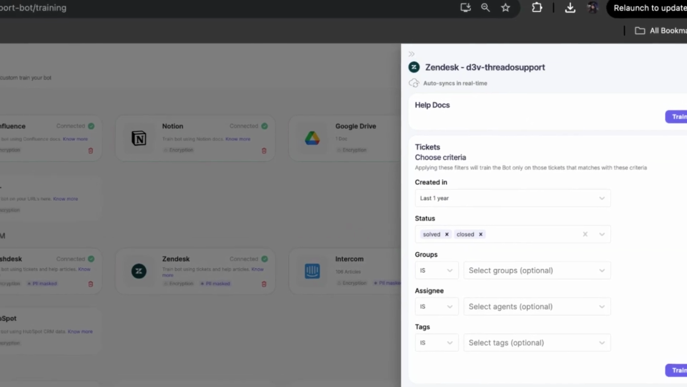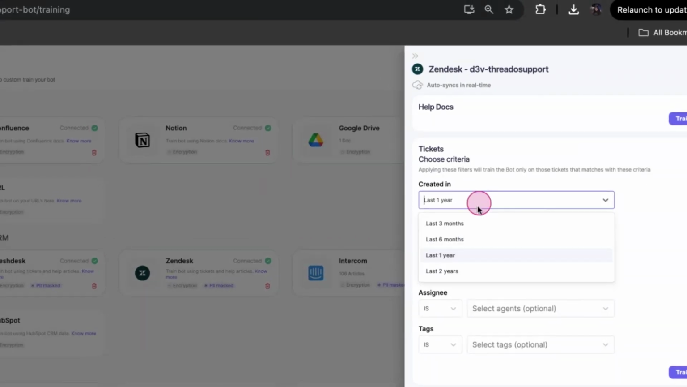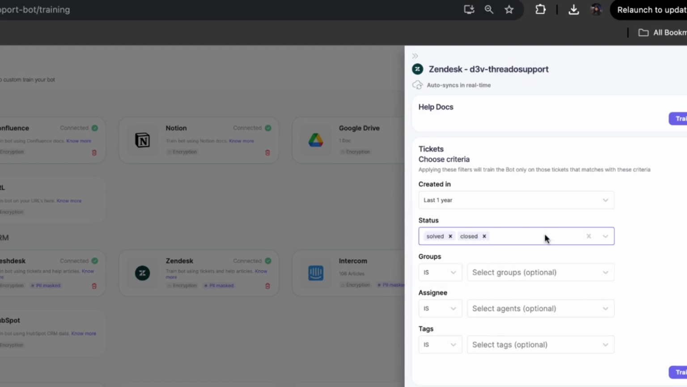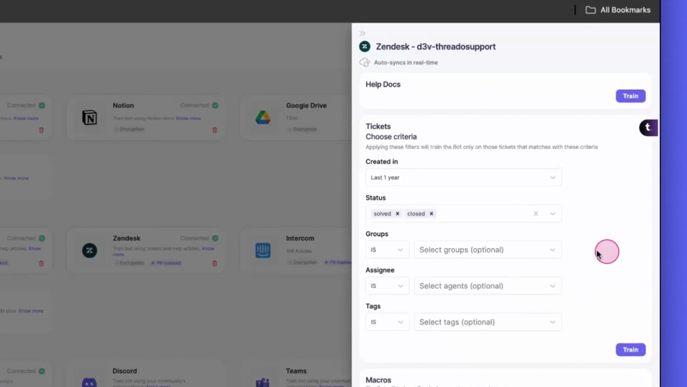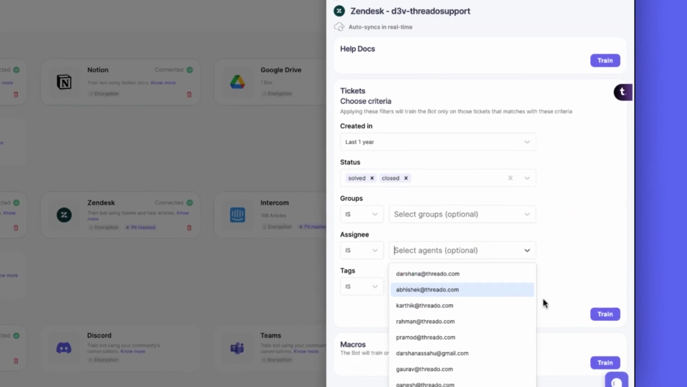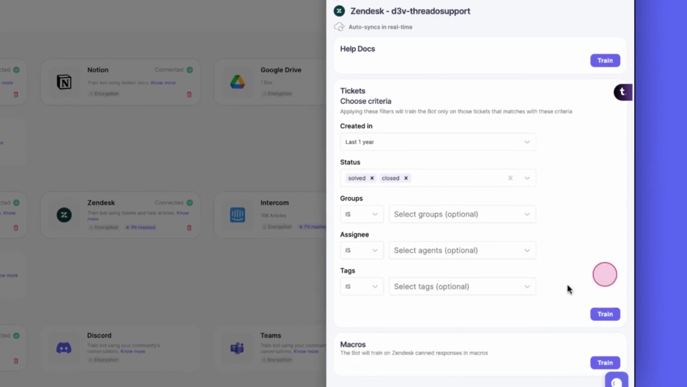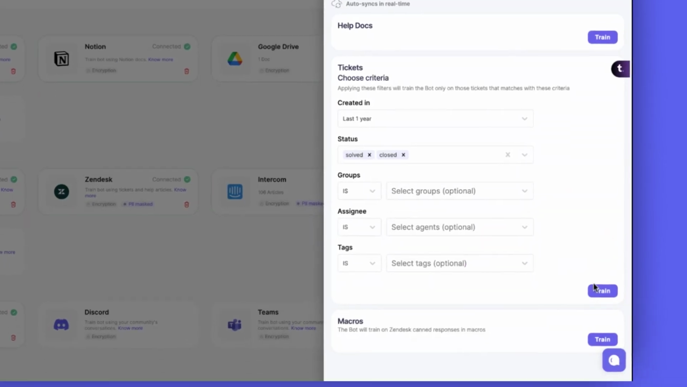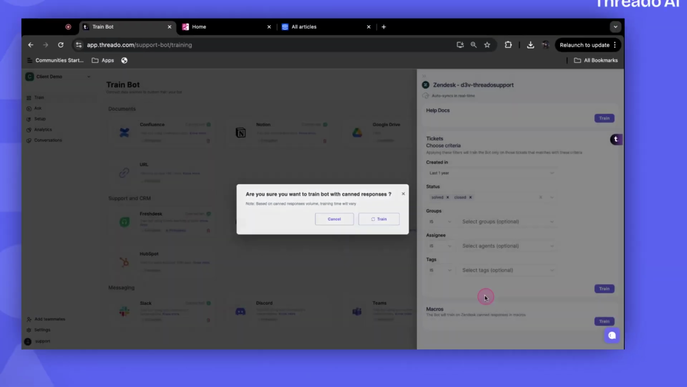For ticket training, there are multiple filters available to you. These can be based on time duration, ticket status, or even specific ticket groups. You also have the option to select specific agents, such as your super agents, to focus solely on their ticket conversations. You can also train the AI on specific tags and your canned responses.